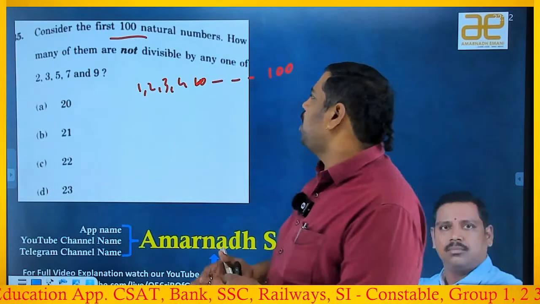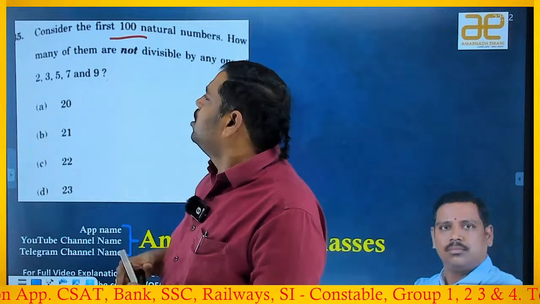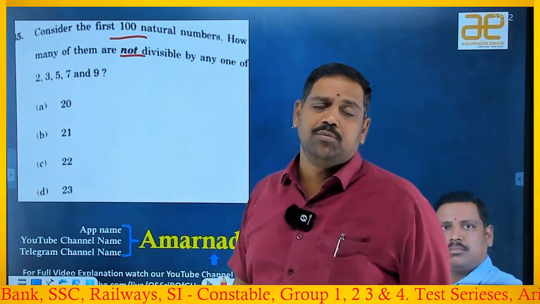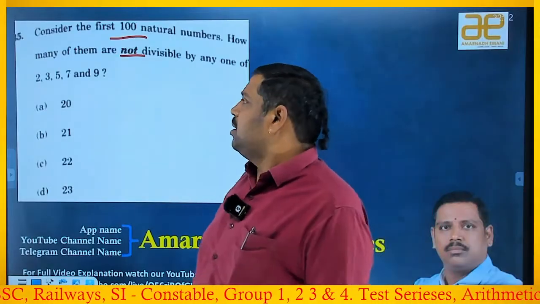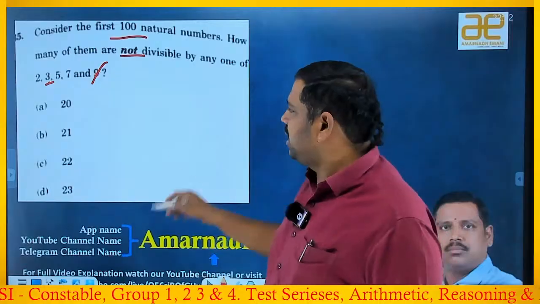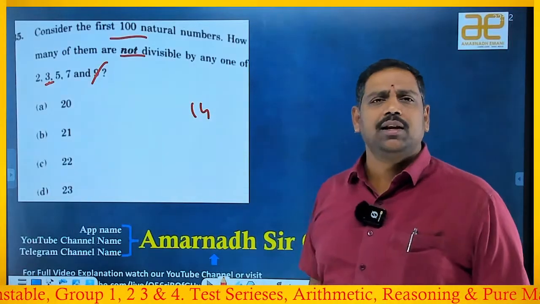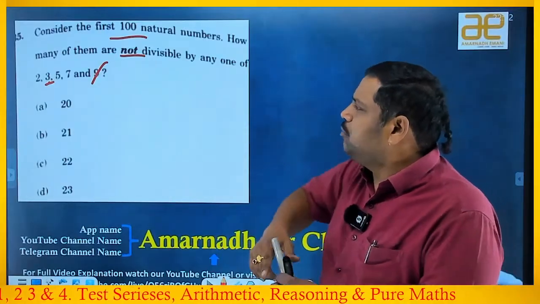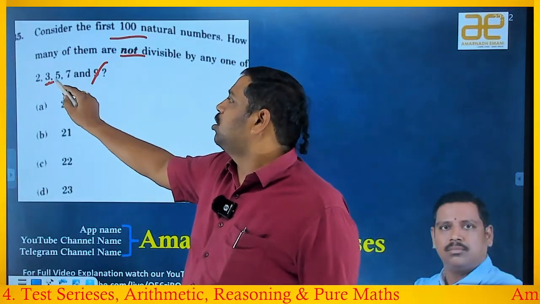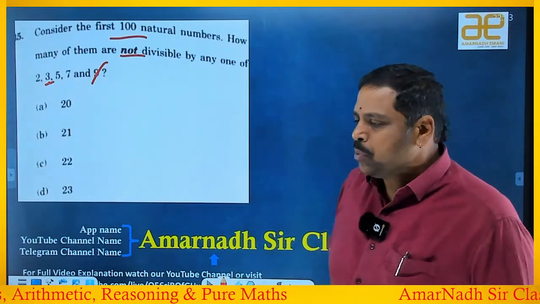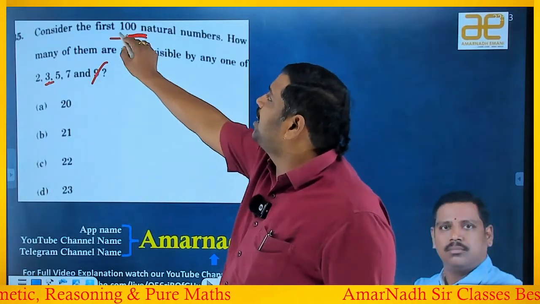So the point that you have to note is divisible or not divisible, that is the important point, not divisible. If a number is not divisible by 3, automatically it is not divisible by 9, yes or no? Suppose if you take a number 14, it is not divisible by 3, automatically it is not divisible by 9. No need to verify both. Now you have to take a number which is not divisible by 2, 3, 5, 7. He is asking up to 100, right?